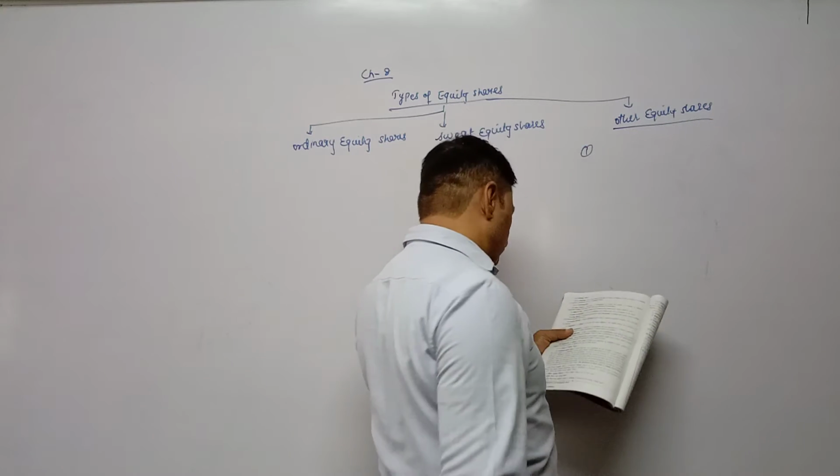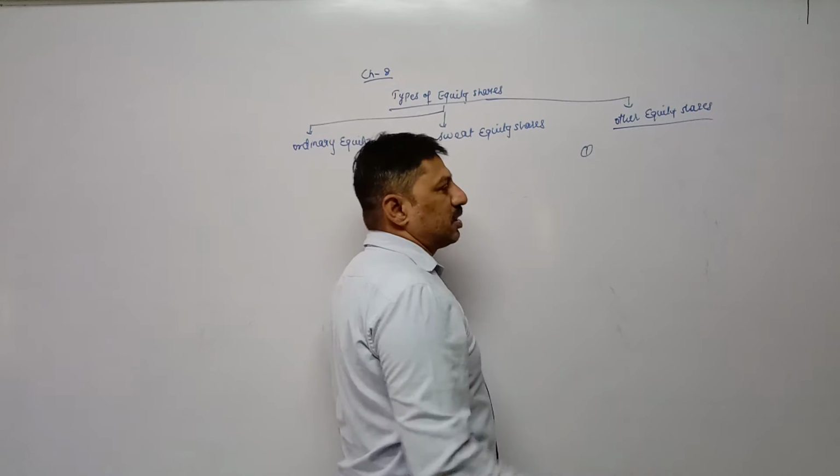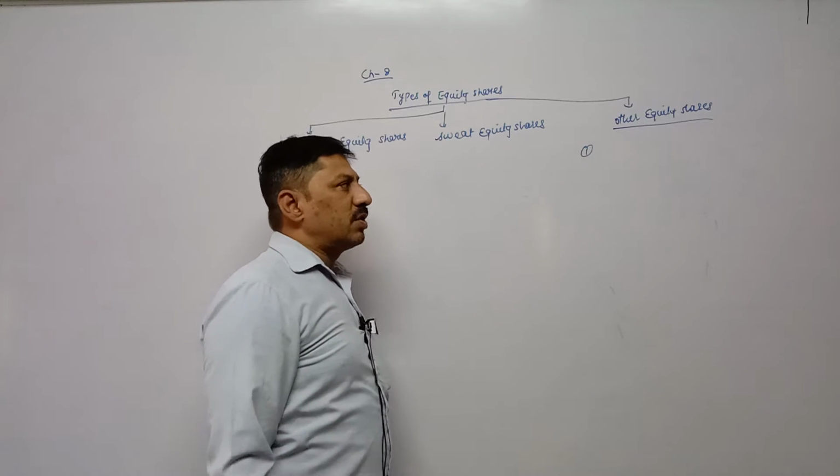On the points, you have to learn. Otherwise, other equity shares actually means bonus share, right share. You only have to learn the names.